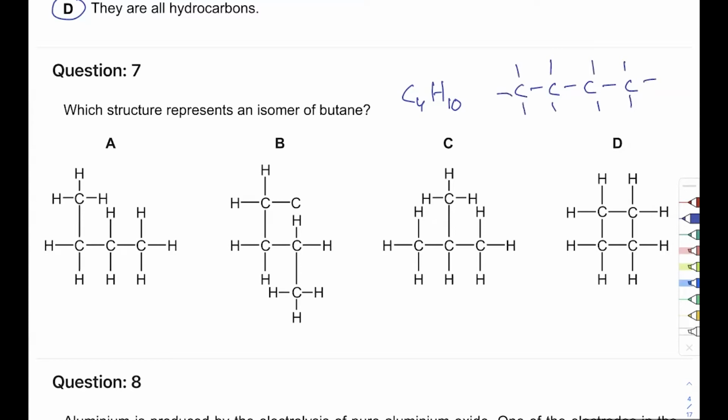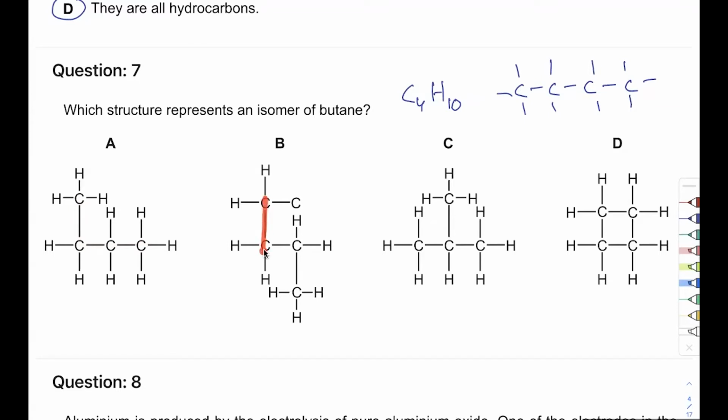Now, how do you identify an isomer? I told you a method. You pick a pencil, and remember that game where you join all the dots and you can't come back? So do it. 1, 2, 3, 4. I can join 4 carbons here without picking up the pencil. Can I do the same thing with the rest of them? 1, 2, 3, 4. I can, right? So not an isomer.